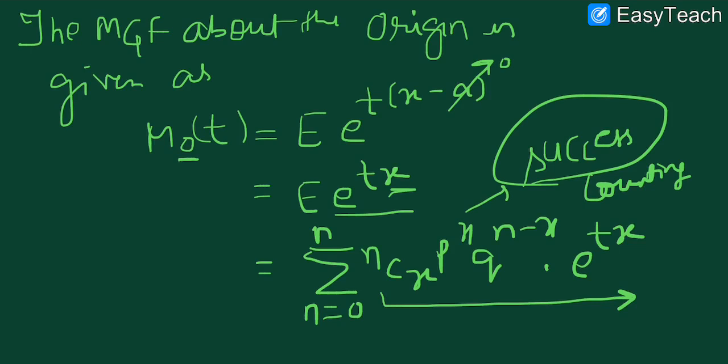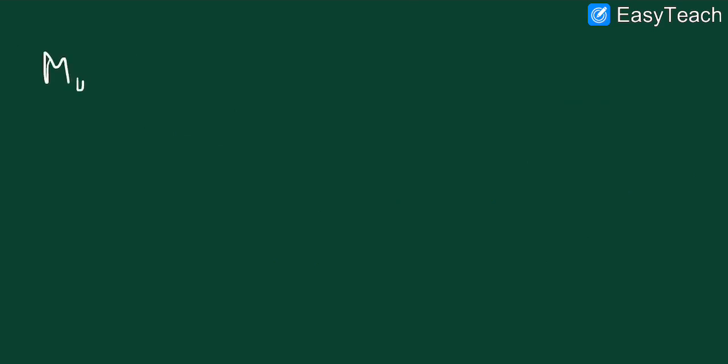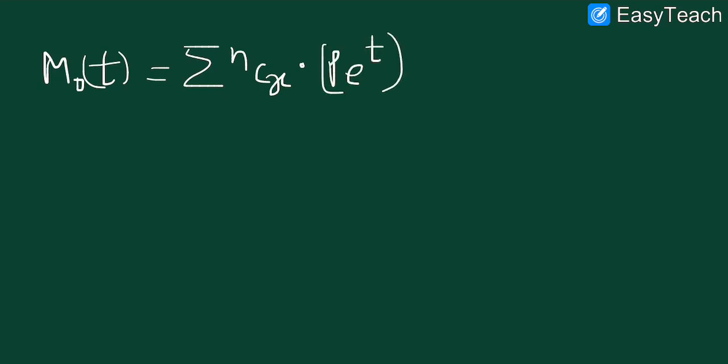Now if we rearrange the terms, we can say this is also having x and this is also having x, so we can write M0(t) equals the summation of nCx into (P e^t)^x into Q^(n-x).